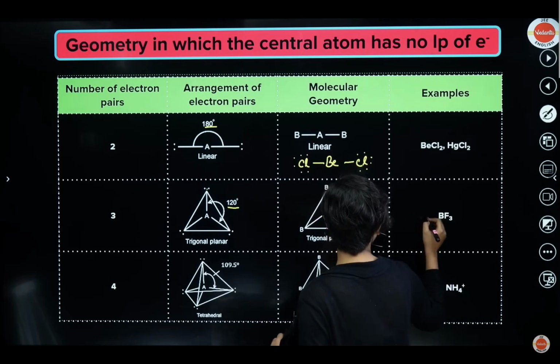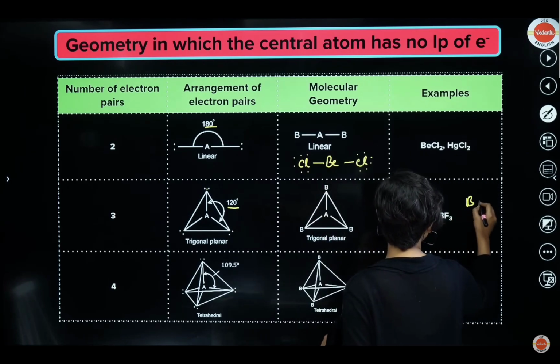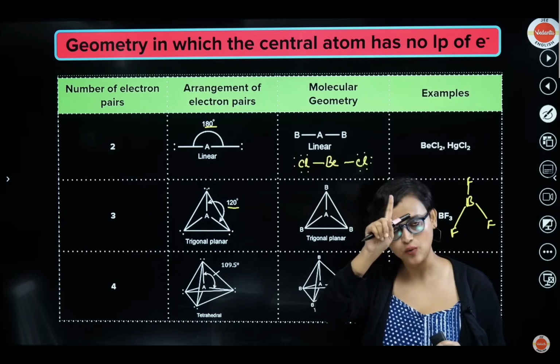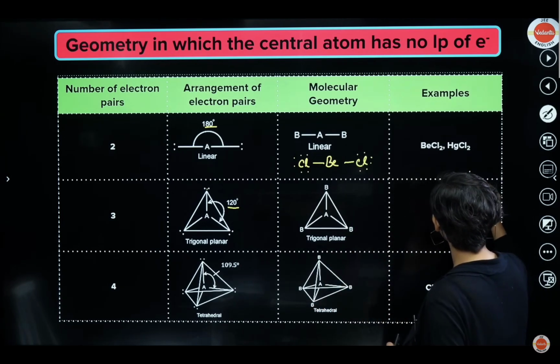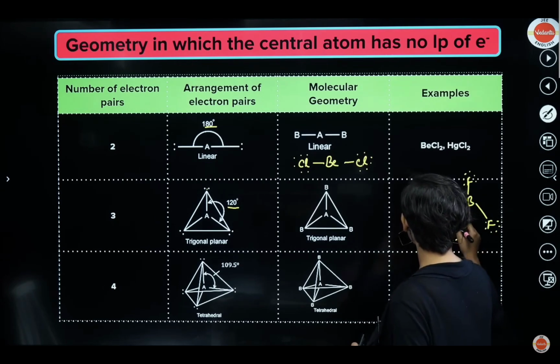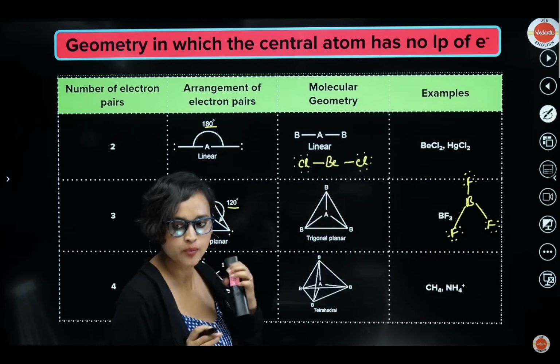Now here is the example, BF3. How do you draw BF3? See here, B, then F, F, and here another F. Boron has 3 electrons in the valence shell, and all 3 are shared. Fluorine has 1, 2, 3, 4, 5, 6, and 7. The octet is also completed. This is your BF3, got it?